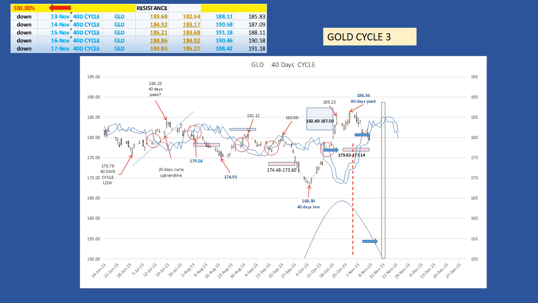I also mentioned I will draw a trend line from the October low to the 40 days low. If the market makes a new low next week, I will adjust the trend line. When the market crosses below this trend line, this will give important information about the 80 days peak formation. This will mean the 80 days cycle peak is formed or in formation.